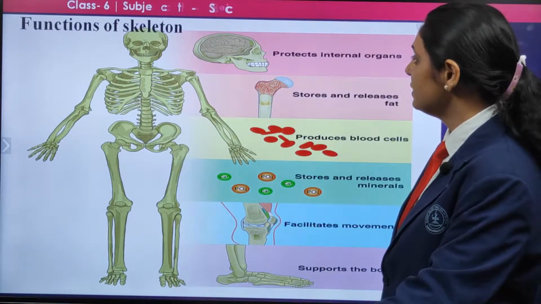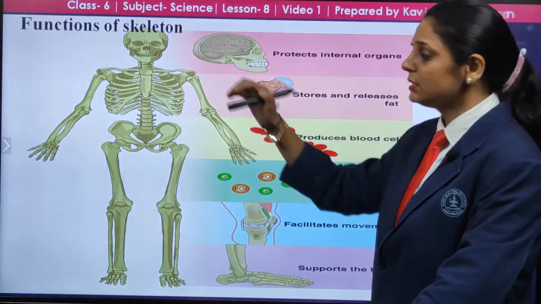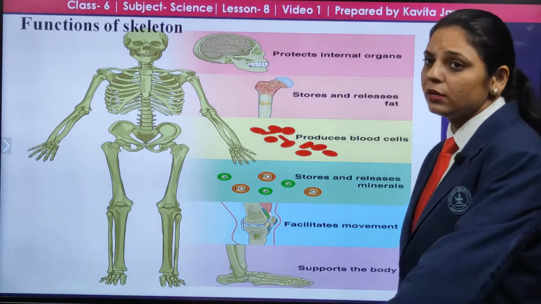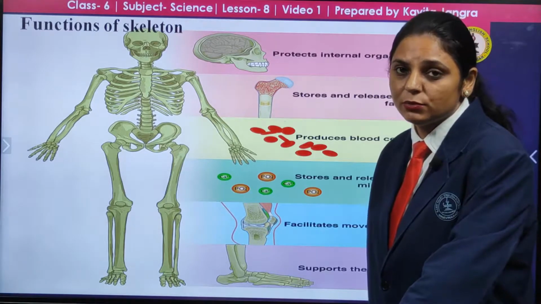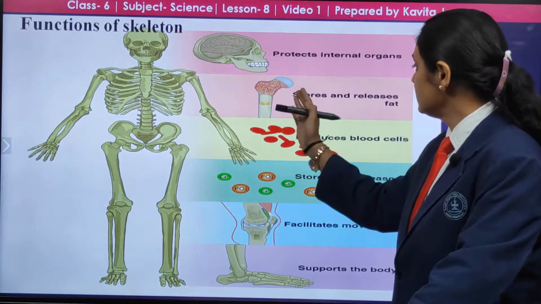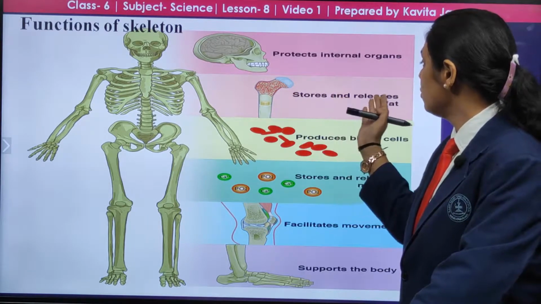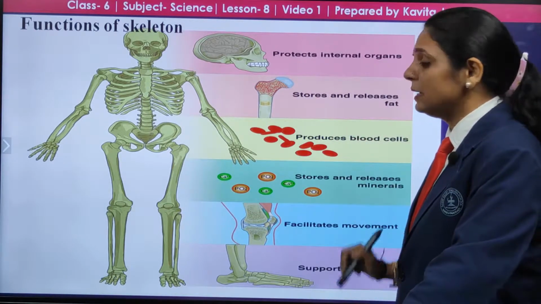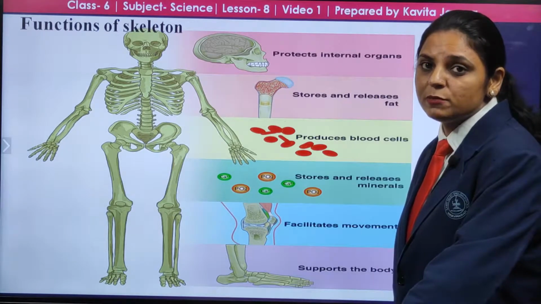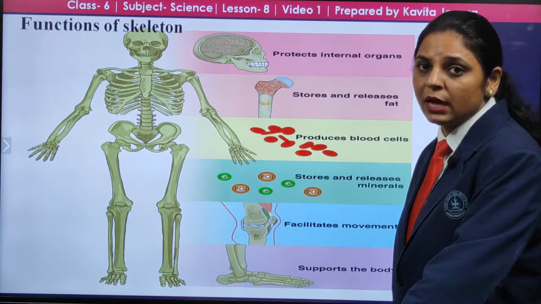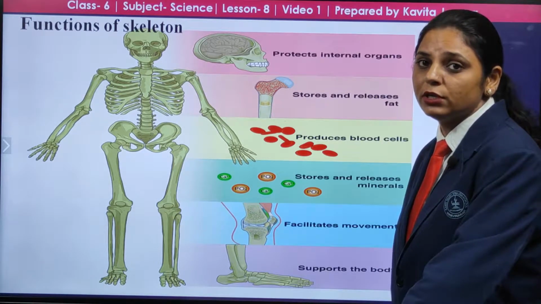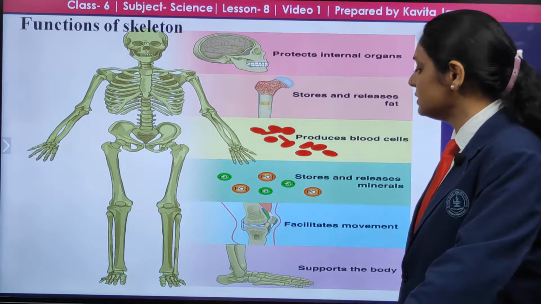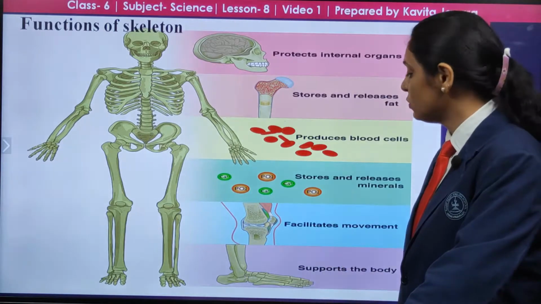The functions of the skeleton, starting from the top, there's the skull. What is the function of the skull? It protects the internal organ, and you know very well what is present over there, that is the brain. Next, the bones store and release fats, and also produce blood cells. Bone marrow is present inside the bones, and it is responsible for the formation of blood cells. Next, it stores and releases minerals. I'm talking about the bones over here.